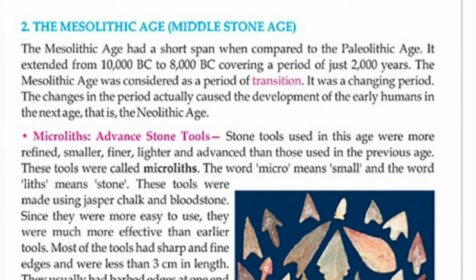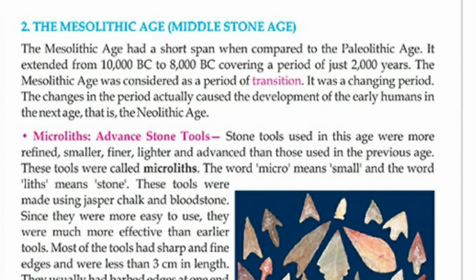The Mesolithic age was considered a period of transition, where early man went through significant change. A lot of change took place in the Mesolithic age, so it is also known as the changing period for early humans.